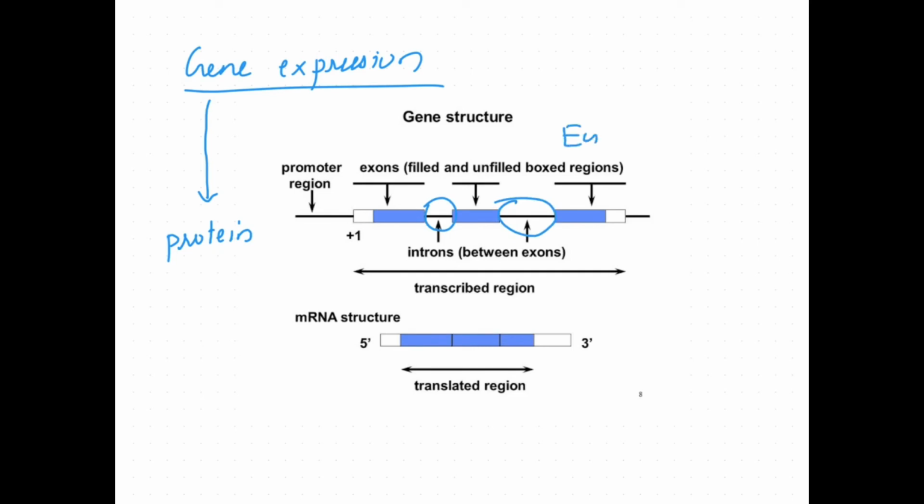At the time of formation of proteins, these introns will be completely removed. You can see here, these are exons. Exons get attached to each other and form the RNA. Exons get attached, which means the introns are removed. This process is known as splicing.